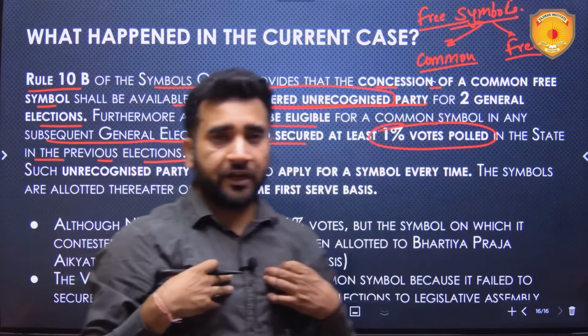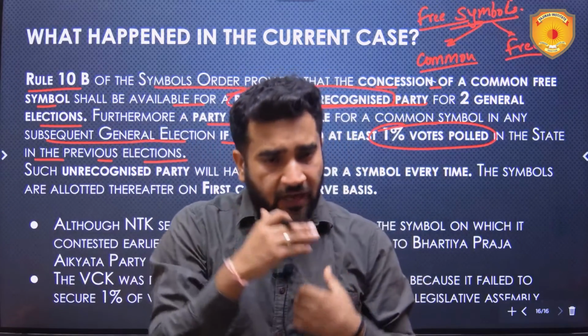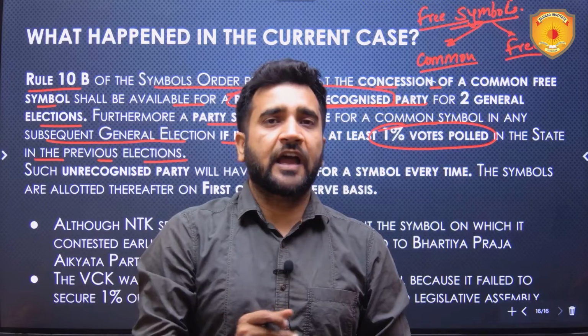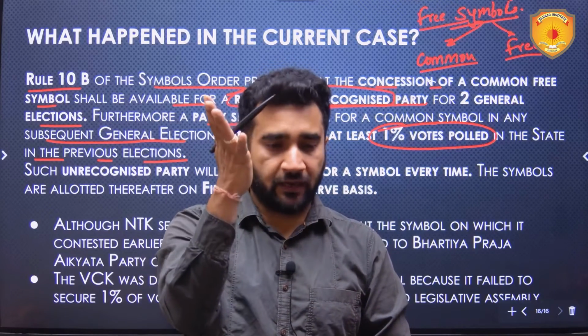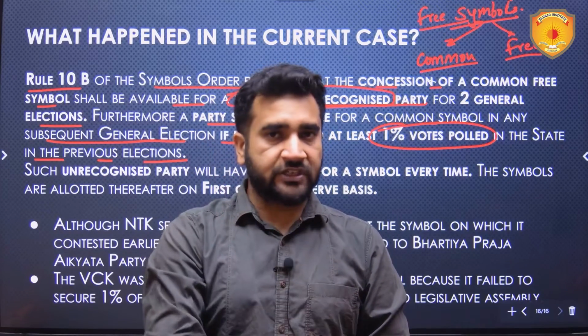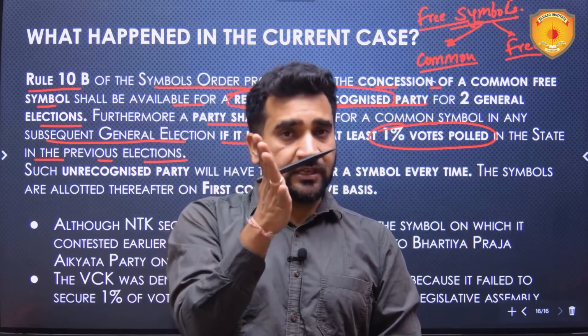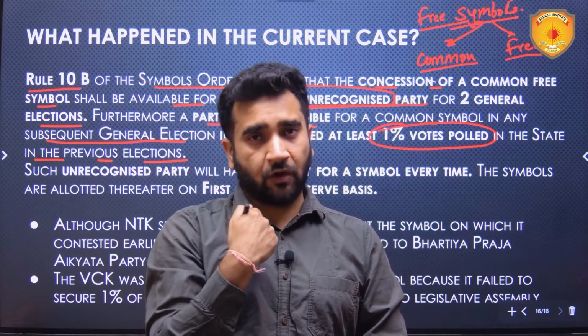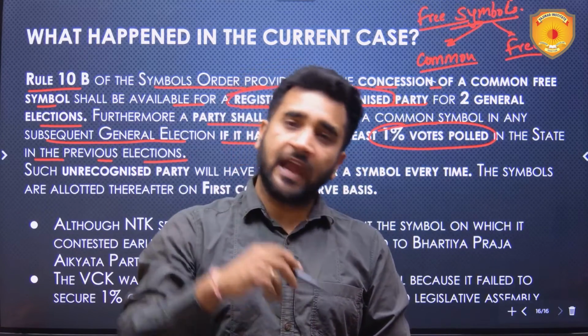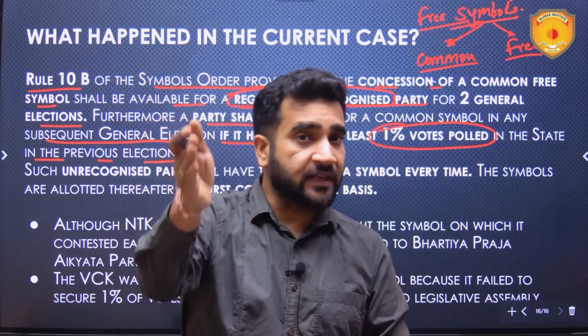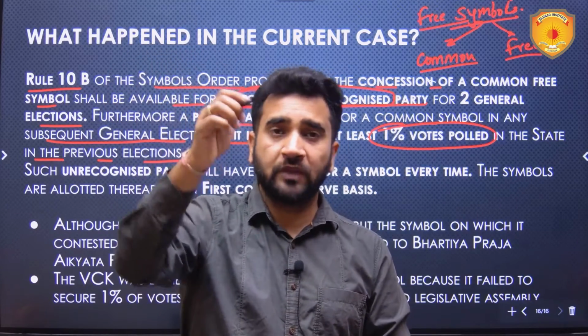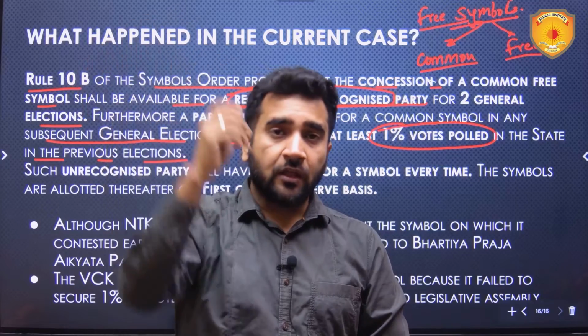So let's suppose I am political party X. I am an unrecognized party. I have been allotted the symbol of a pen, let's suppose, for this general election. So this symbol pen will be there for me or for my party in this general election and the next general election. But there is a condition for this pen to be there for me in the next general election. Why?